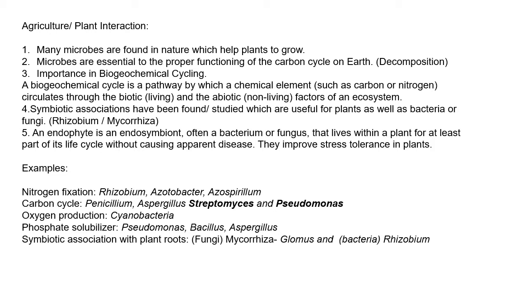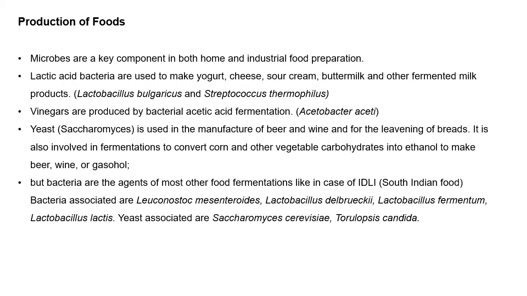Then in case of oxygen production, cyanobacteria or blue-green algae are the ones, and the cells of these bacteria help in oxygen production. Okay, then next is phosphate solubilizers. Examples are pseudomonas, bacillus and aspergillus. Then in case of symbiotic association with plant roots, the fungus is mycorrhiza, genus is Glomus, and in case of bacteria, rhizobium. Okay. Then another sector is production of food.